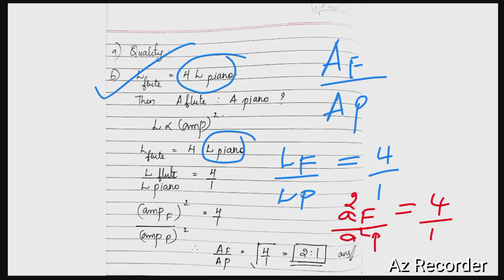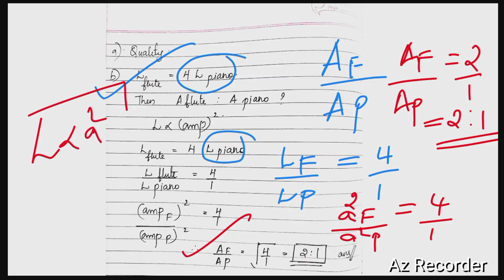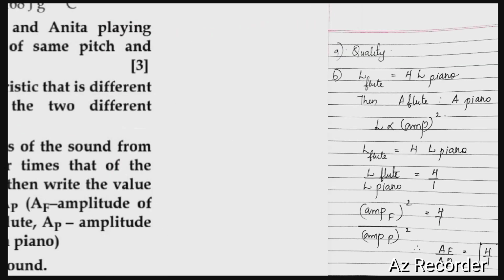So we need to calculate the ratio of amplitude. Taking square root on both sides, we get amplitude of flute divided by amplitude of piano is equal to square root of 4/1, which is equal to 2/1, which is 2:1. So the ratio of their amplitude is 2:1. We need to understand that loudness is directly proportional to the square of amplitude. So the answer is 2:1.